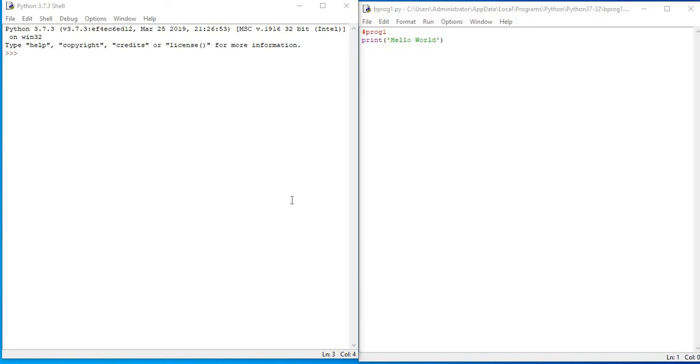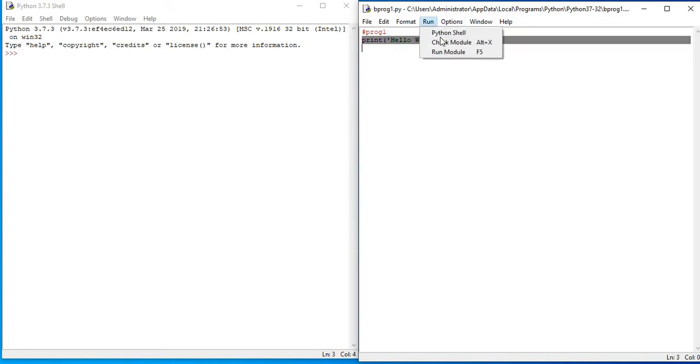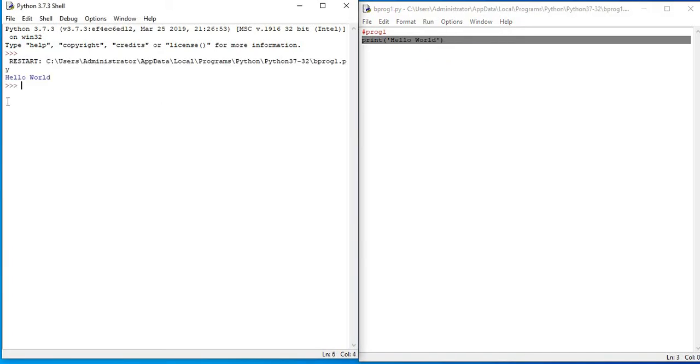In this program we are having the text 'Hello World' written in single quotes with a print statement. As we are running our application, our result will come in this manner.